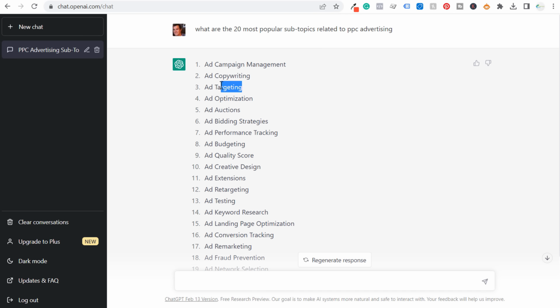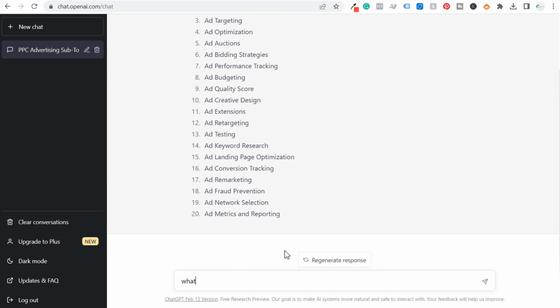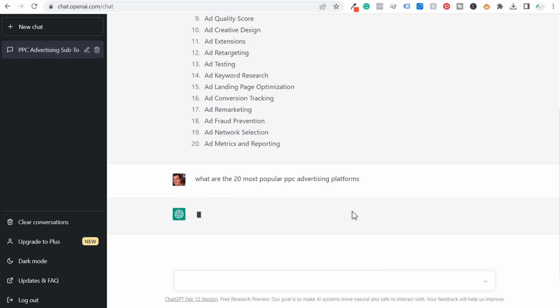I can come up with something like targeting, optimization. These are all different things where I can break down these subtopics to how to optimize your Google Ads campaigns, how to optimize your Facebook ads campaigns. Now, what you can also do is come up here and say something along the lines of, what are the 20 most popular PPC advertising platforms? So coming up with the actual platforms that people are using for PPC advertising.